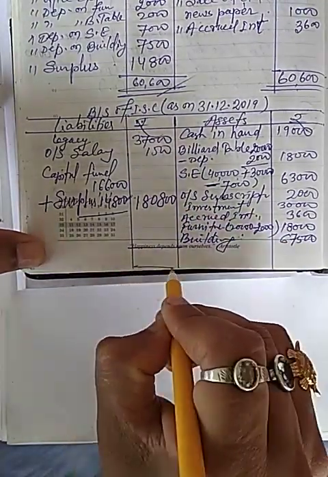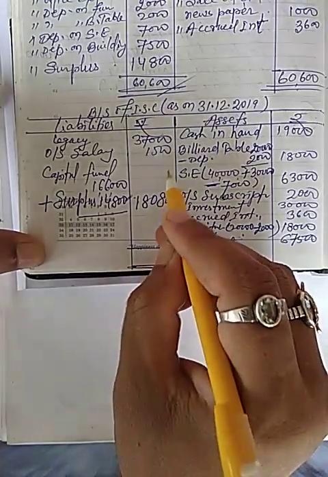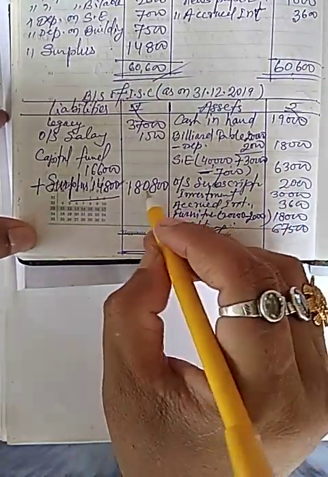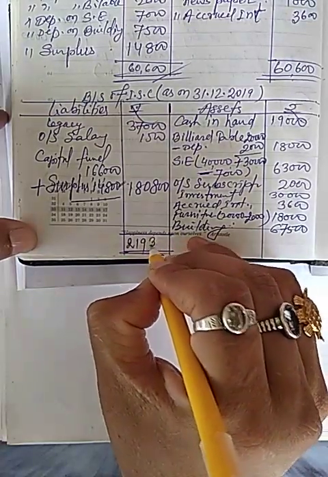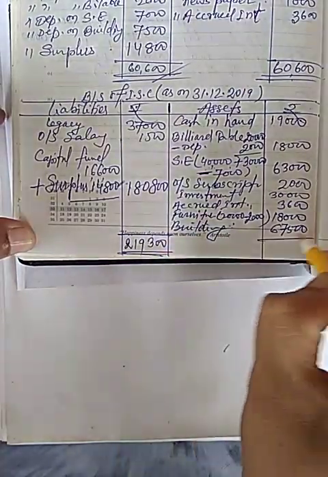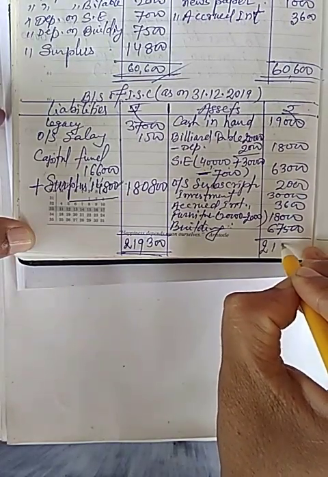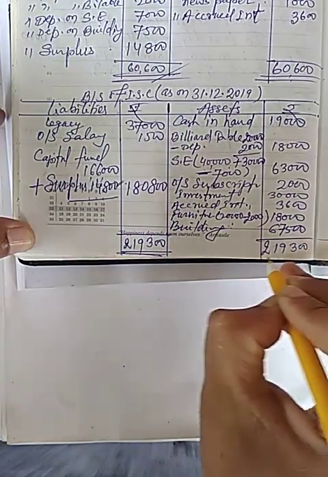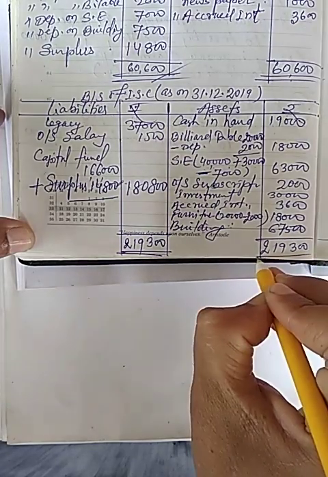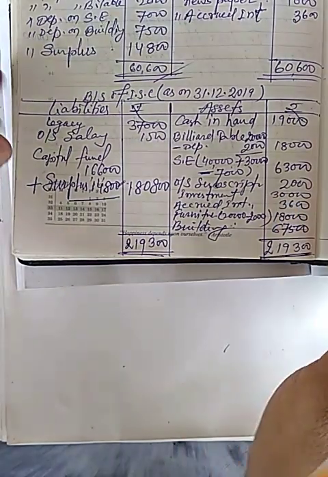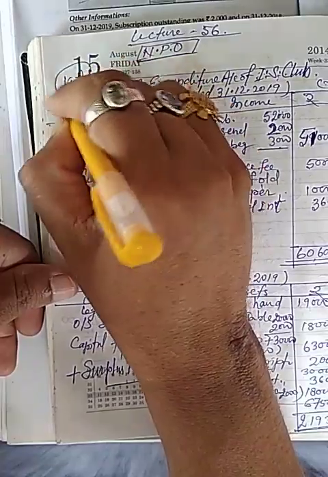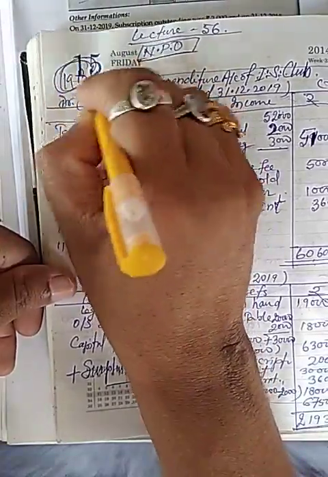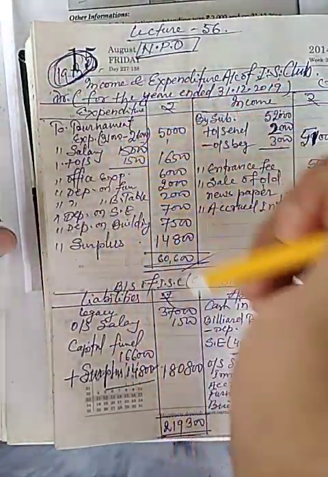So total will be 2,19,300. So this is the solution of question number from book 19B. You can solve the question.